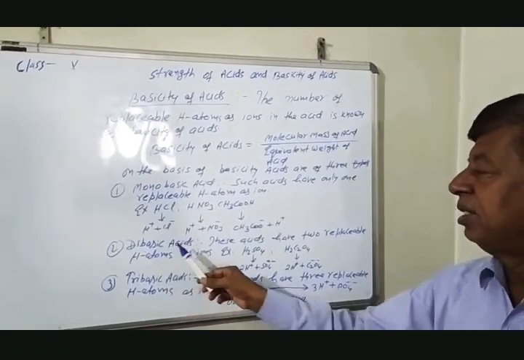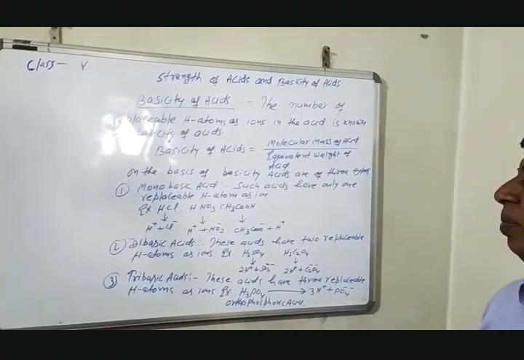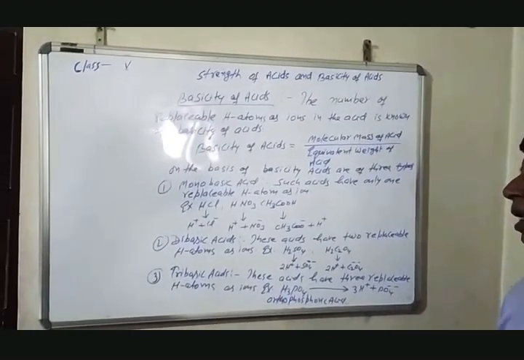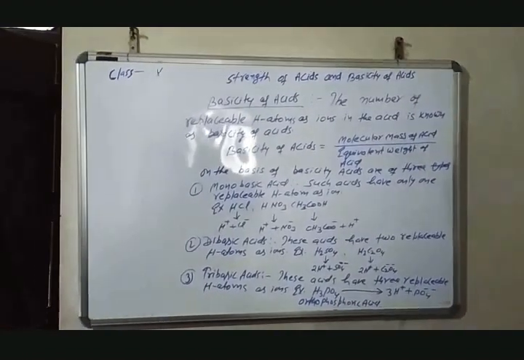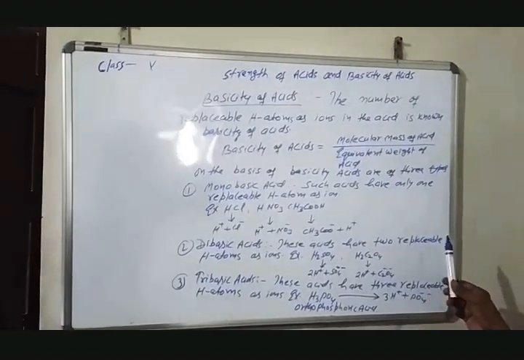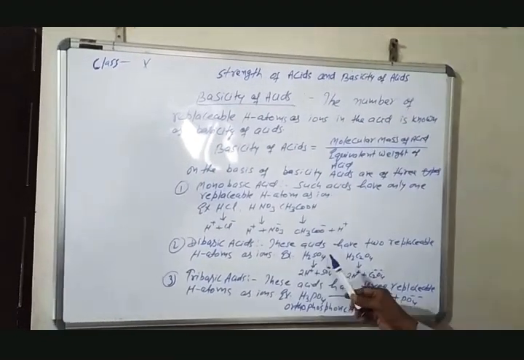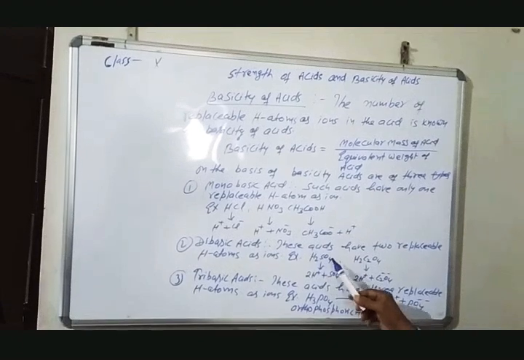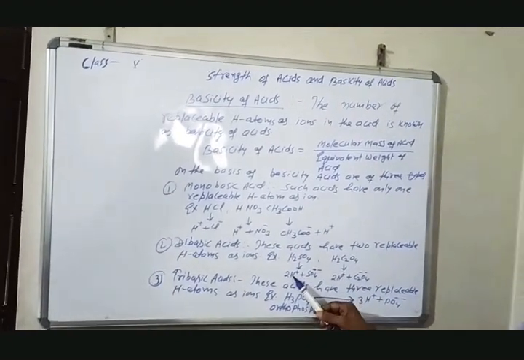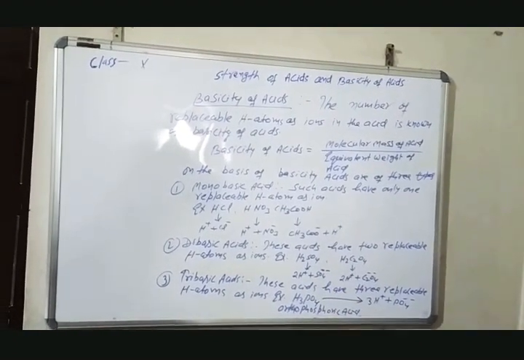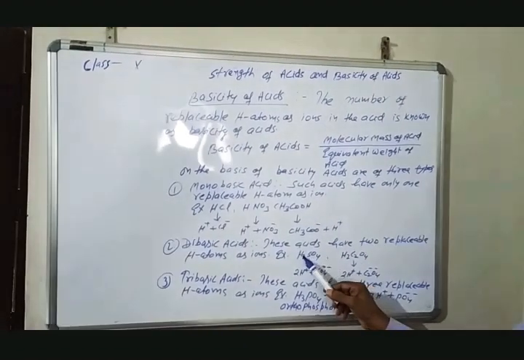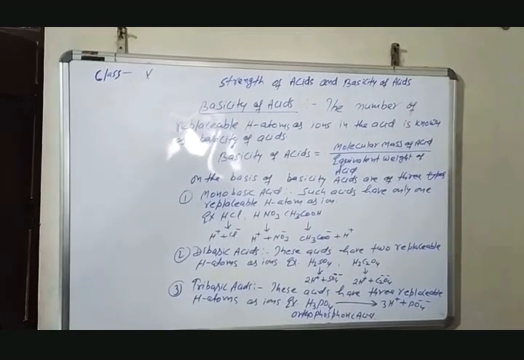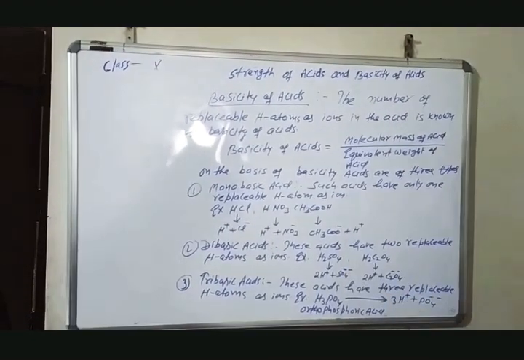Second, dibasic acids. As the name implies, there are two hydrogen atoms replaceable as ions, and such acids are known as dibasic acids. Example, H2SO4, oxalic acid H2C2O4. H2SO4 ionizes as 2 hydrogen ions plus sulfate ion. Because H2SO4 gives 2 hydrogen ions, the basicity of H2SO4 is 2.